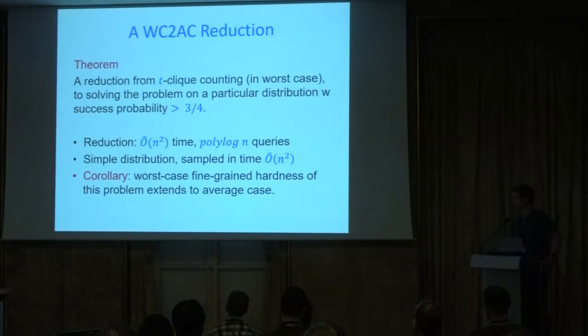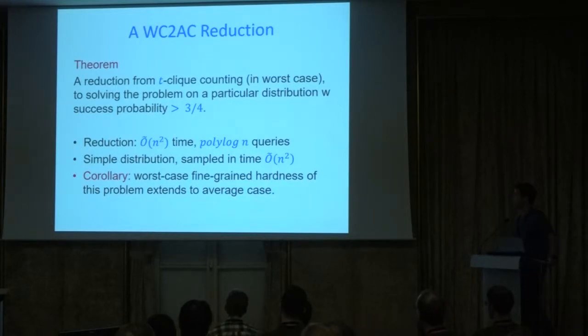In particular, this means that whatever the worst case fine-grained complexity of clique counting is, it extends also to the average case over this distribution, up to maybe some polylogarithmic loss. So the reduction gets a worst case instance and is given a solver that solves over the distribution with probability 3/4. It calls the solver a polylogarithmic number of times, so that's a polylog overhead. It's a Turing reduction. Yes. So that's for solving with probability 3/4 over a distribution.